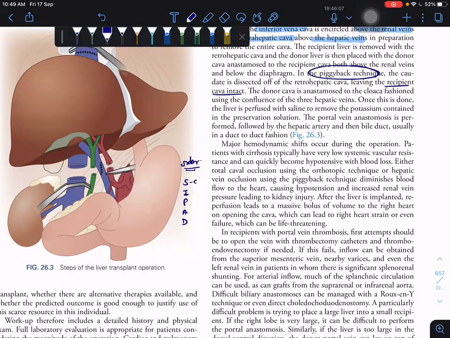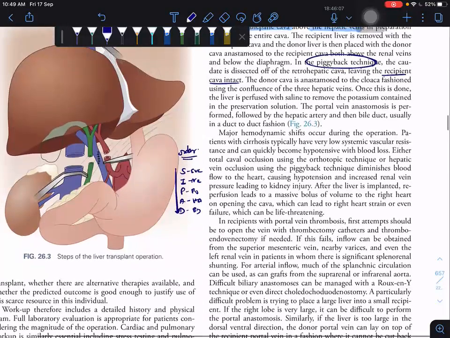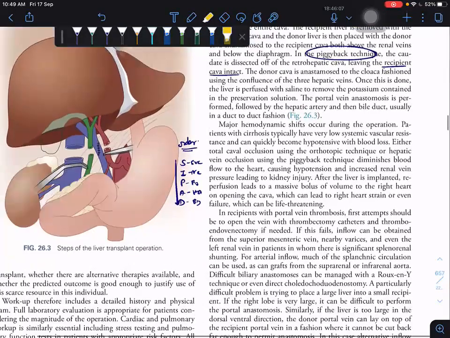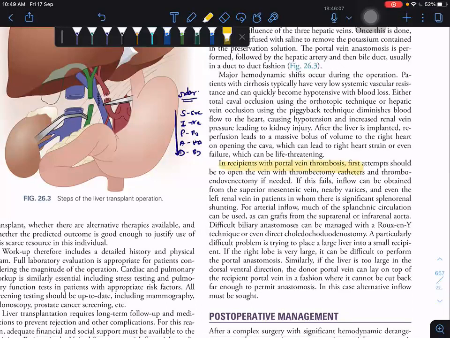SI PAD is superior vena cava, inferior vena cava, portal vein, hepatic artery, bile duct. These are the order of anastomosis in case of liver. Next they will tell about the recipient with portal vein thrombosis. So how to approach the recipient with portal vein thrombosis at transplantation.